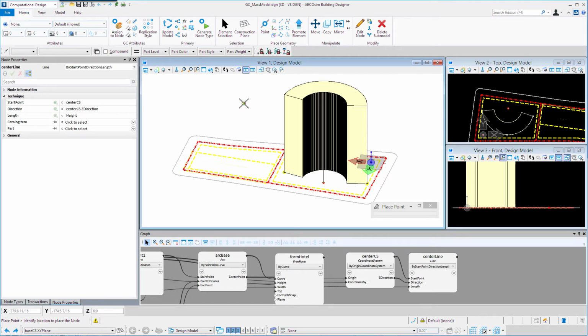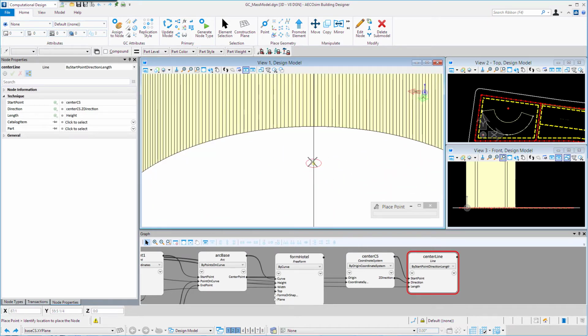If you remember, when we placed points before, they automatically were placed on the XY plane. But this time I want them to place along that line. So I'm going to hold the control key, and put my cursor over that line. You zoom in, and you can see here now that point gets attached to that line, and I'm going to do a second one. And then we'll right click and reset.